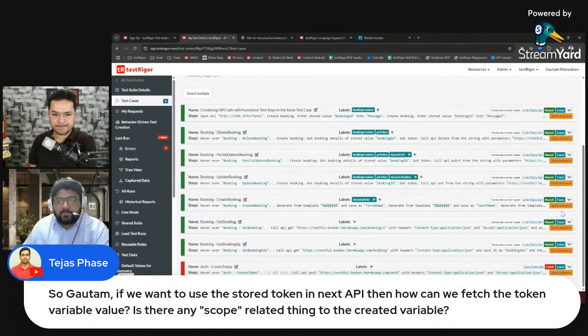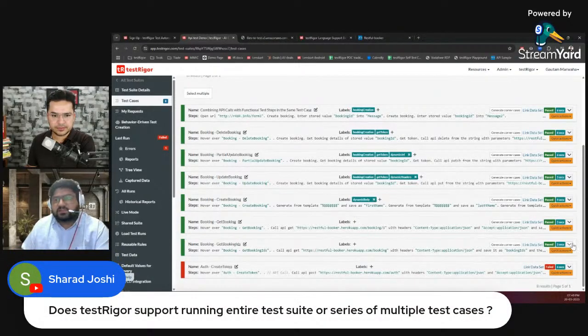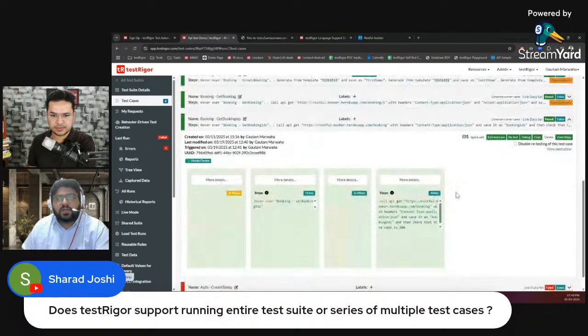Yeah. We are getting a few questions over there. This particular question, Gautam is going to show you. This is exactly what we have planned. The token which he has created will be used in the next API calls. Whatever token he has created is stored in a variable, and now we will be using it in all the subsequent requests. But before that, we have a few other test cases. Let's take a look there.